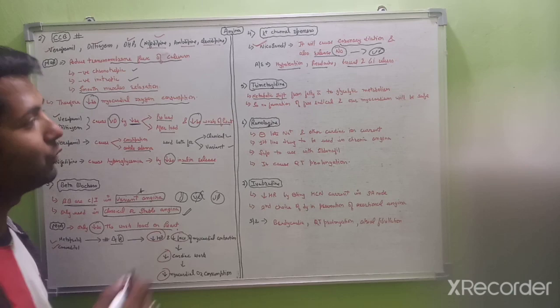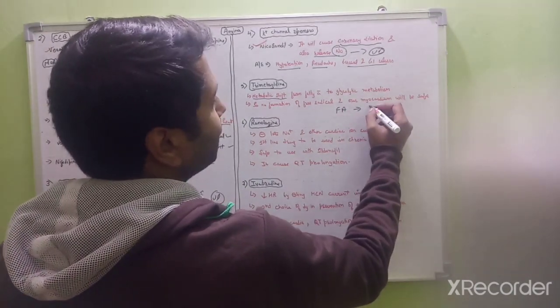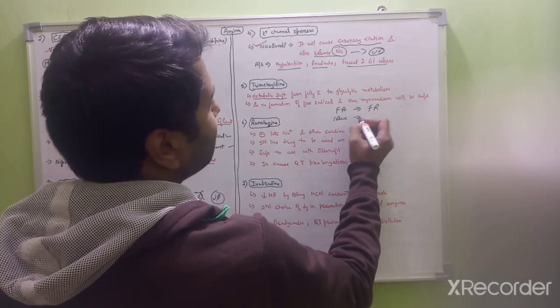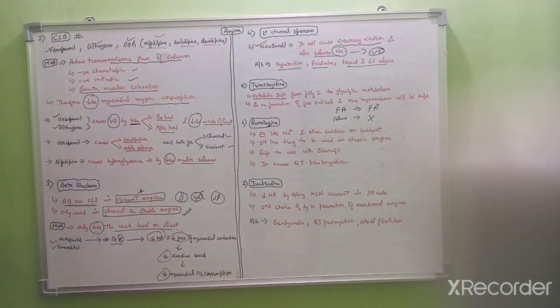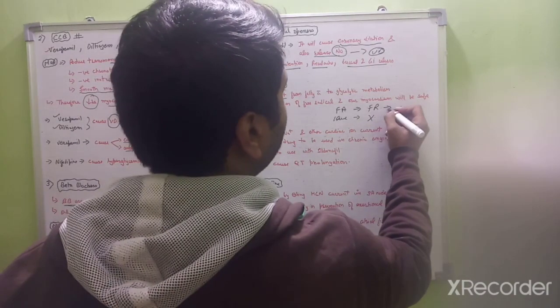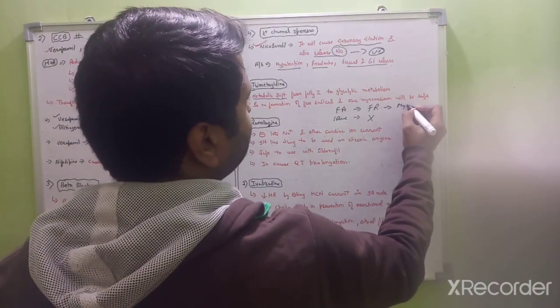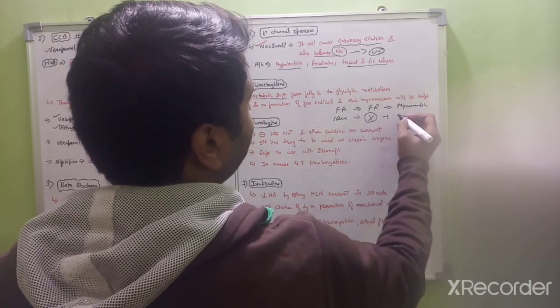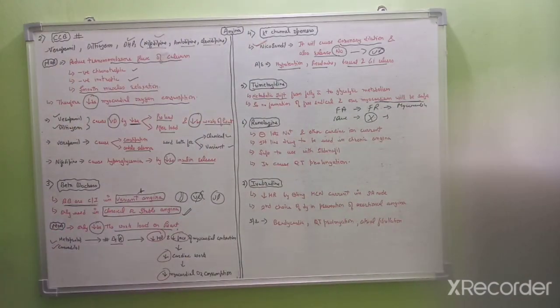When our heart uses fatty acid as a fuel, there will be generation of free radicals. When our heart uses glucose, there will be no generation of free radicals. These free radicals cause damage to our myocardium, but here there is no generation of free radicals, so our myocardium will be safe. So this is the mechanism of the drug trimetazidine.